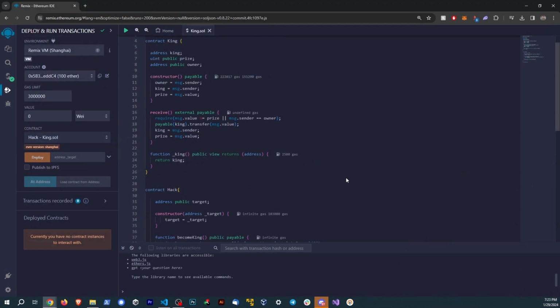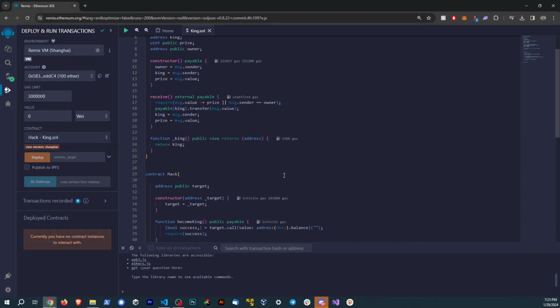Hey guys, I realized that during editing I didn't explain why this works, so I just want to take a second here and explain why this is able to crack this contract and basically cause a denial of service. So essentially this is trying to send money to the previous king, right? If somebody else sends money to this contract, more than before, the previous king gets the new prize, and the person sending that money becomes the new king here.